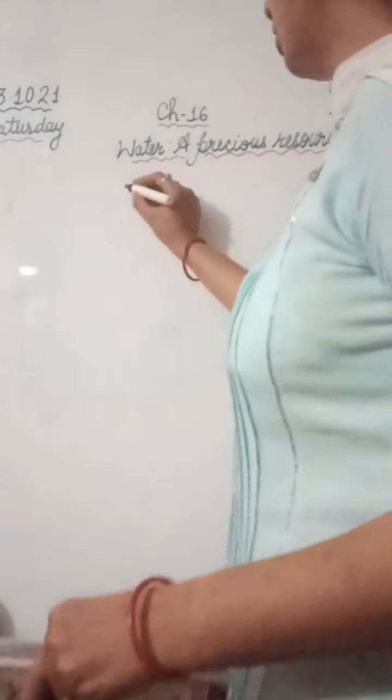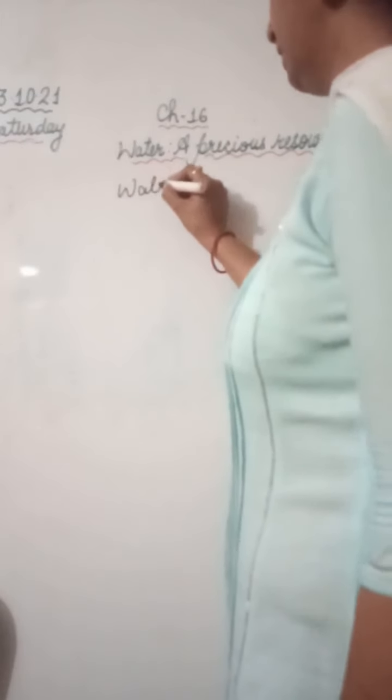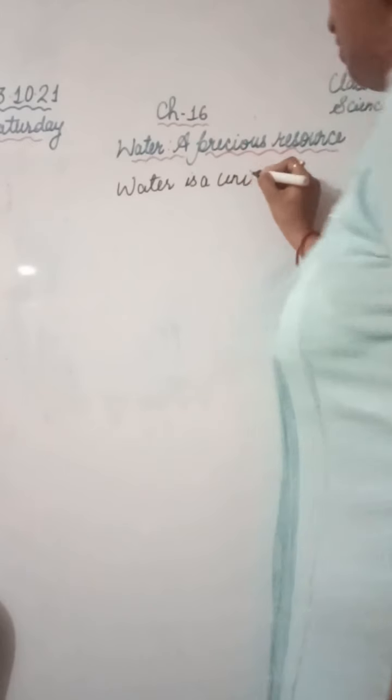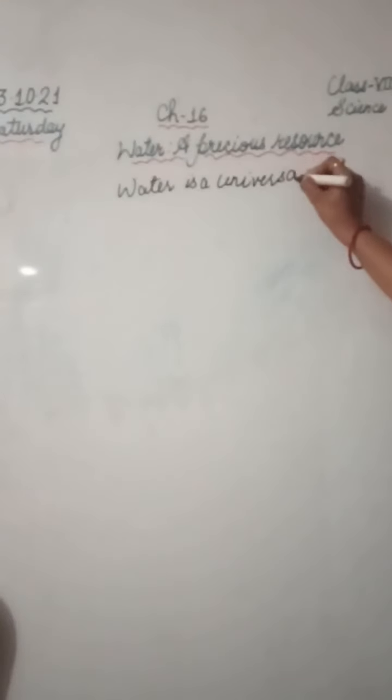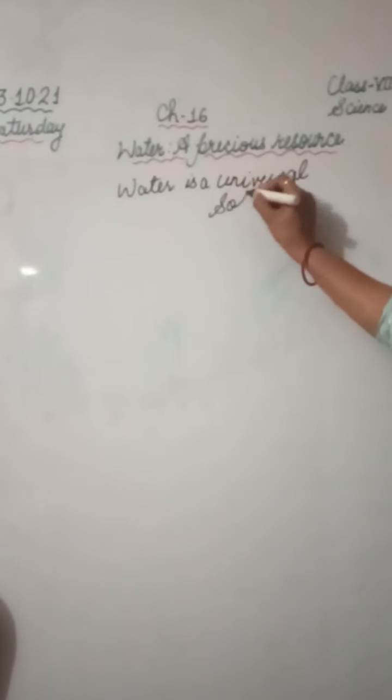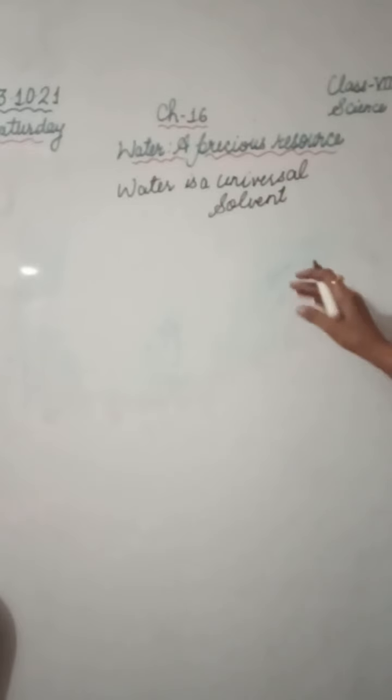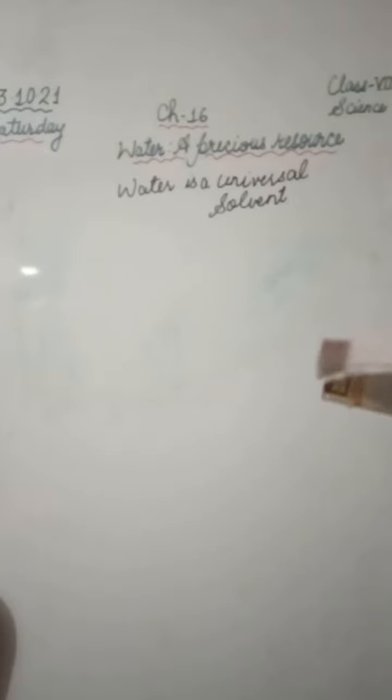We all know that water is a universal solvent. It can dissolve a number of substances in it: solids, liquids and gases. Various solids are soluble in water, various liquids are miscible with water, and there are many gases like oxygen, carbon dioxide and ammonia which are soluble in water. That is why water is called the universal solvent.